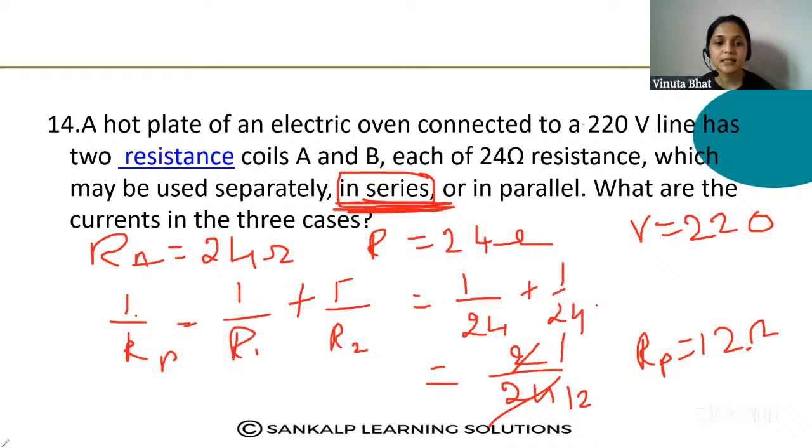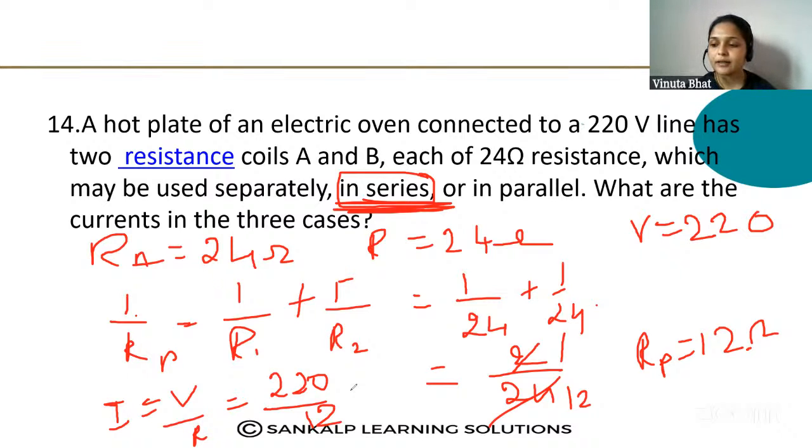Total resistance is found. You have to find out the current. What is the current formula? I is equal to V by R. V is 220, divided by R, that is 12. 220 divided by 12, what is the current flow?